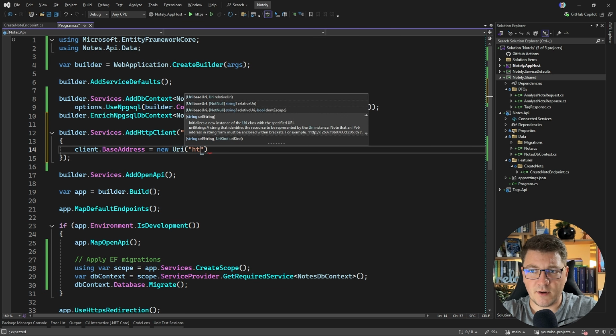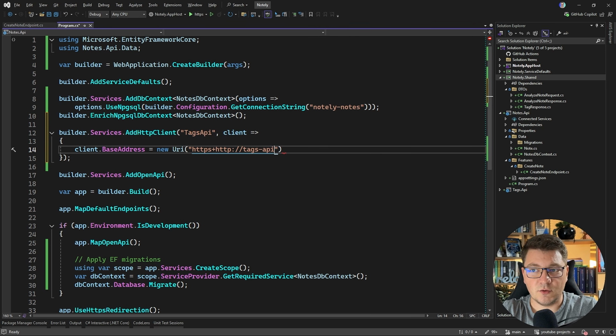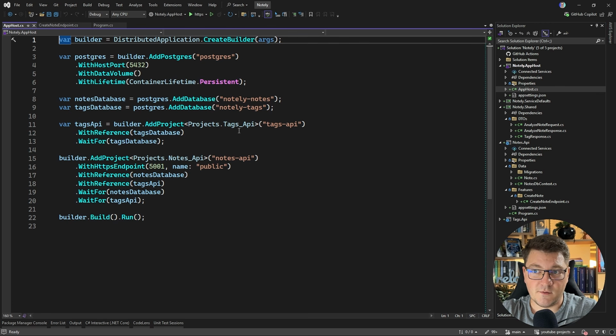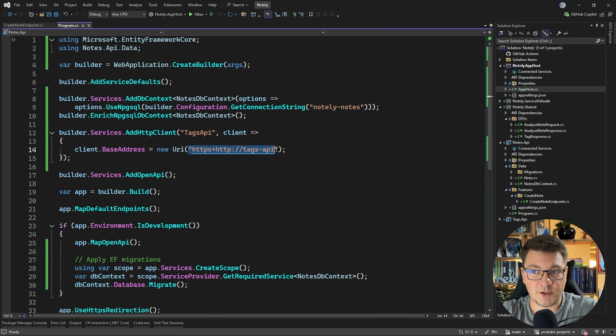I'll set it to a new URI, and we can use the service discovery syntax to specify that we can either fall back to HTTPS or HTTP, and then we have to use the name for our service, which is going to be tags API. Now, this is the logical name, which is defined inside of our app host, so we called it the tags API, and this is how we can reference it in our HTTP client definition, and service discovery is going to resolve this into the correct physical address.